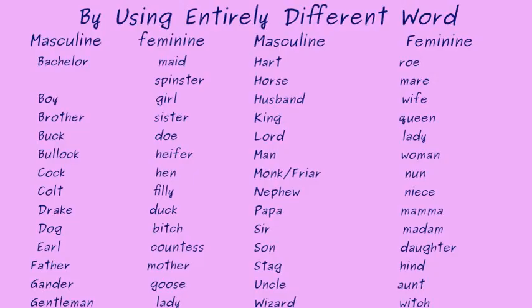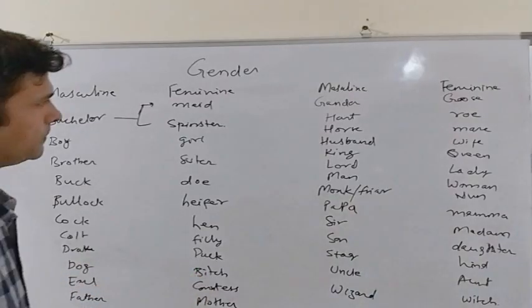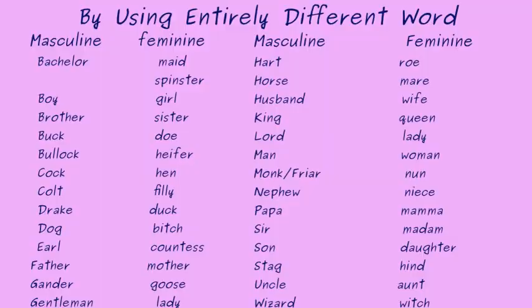Boy, girl. Brother, sister. Buck, doe. Bullock, heifer. Cock, hen. Colt, filly. Drake, duck. Dog, bitch. Earl, countess. Father, mother. Gander, goose. Hart, roe. Horse, mare. The female form of husband is wife. King, queen. Lord, lady. Man, woman.